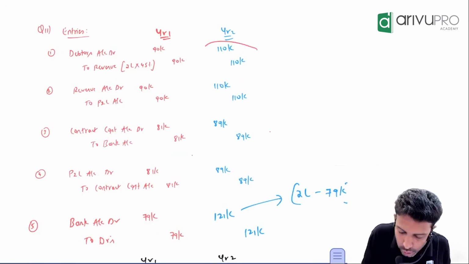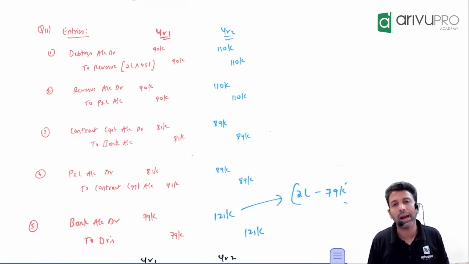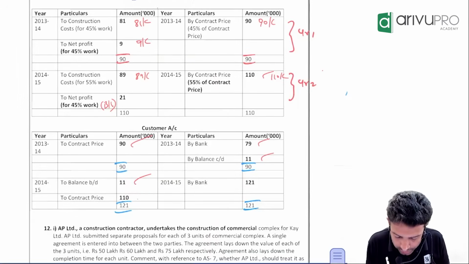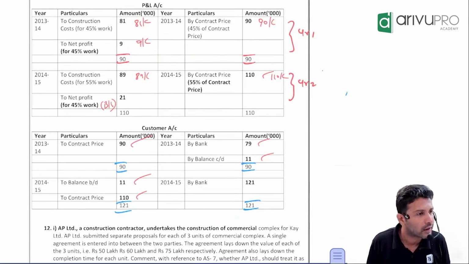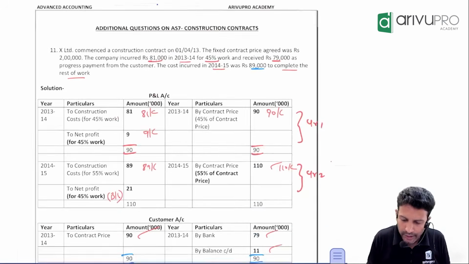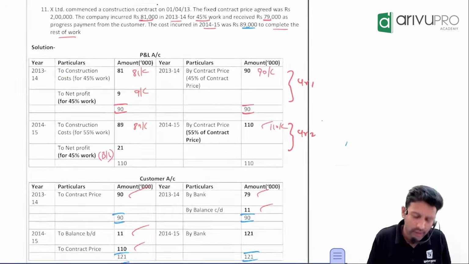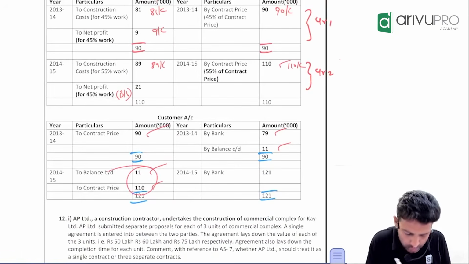Now, second year. How much is the revenue you booked in the second year? 1,10,000. So what will be the posting? In debtors ledger, you will post it as to revenue or to contract price 1,10,000. Fine. If the work is completed, that means any payment will be pending or fully you will receive?